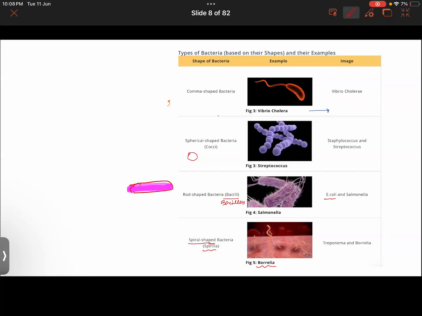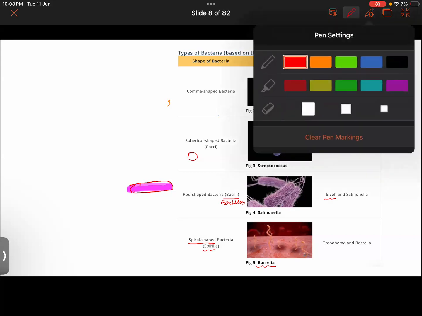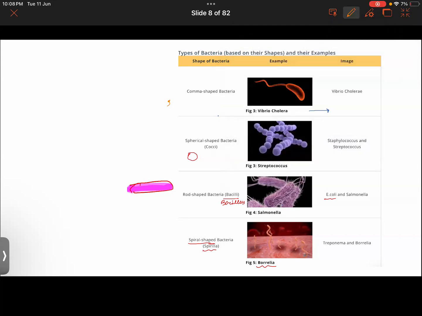So hope you have understood it. Note this down also. And you have to memorize these things. So far, whatever we have discussed, make sure after every class you memorize them.